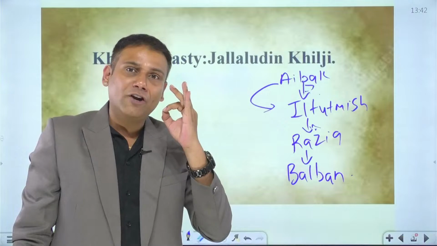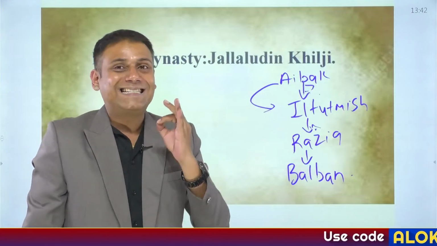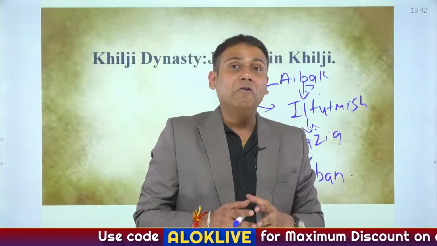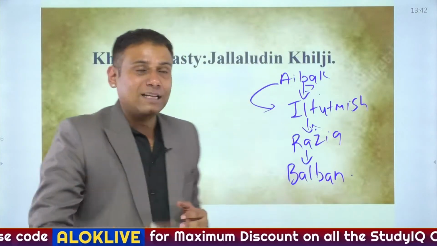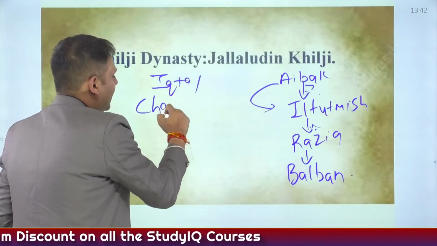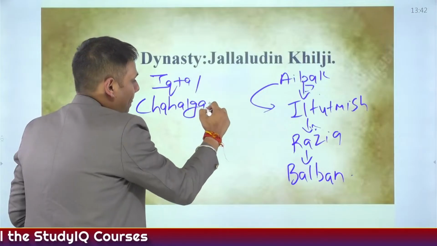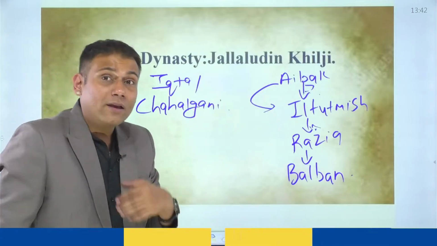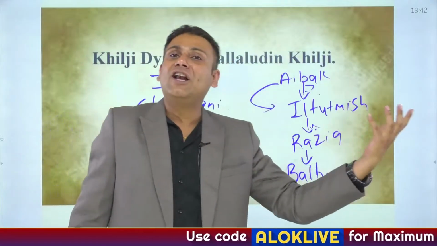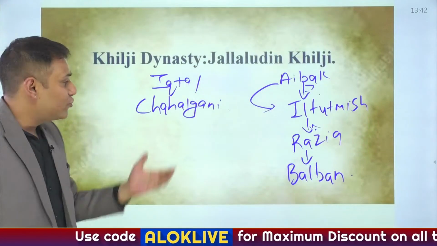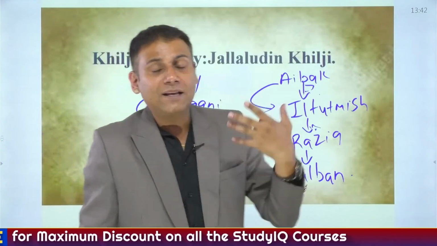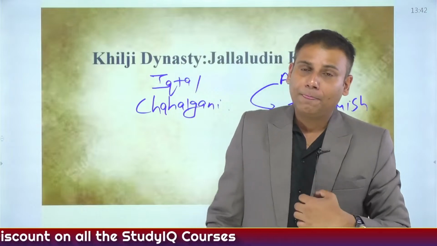Iltutmish tried to control the Mongols. He saved India from the wrath of Mongols. Iltutmish is known for two major systems. One system is referred to as the Iqta system and the second as the Chahal-Gani system. And these systems we have seen in quite depth and detail. Iqta means giving a piece of land in lieu of salary, whereas Chahal-Gani means appointing 40 powerful nobles who will assist the king in performance of his duties.